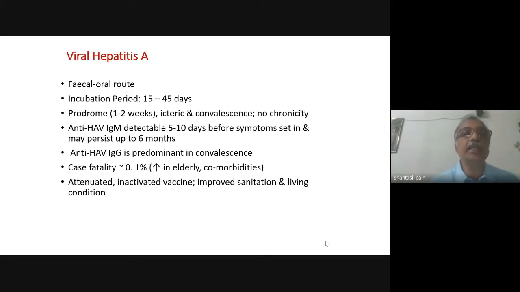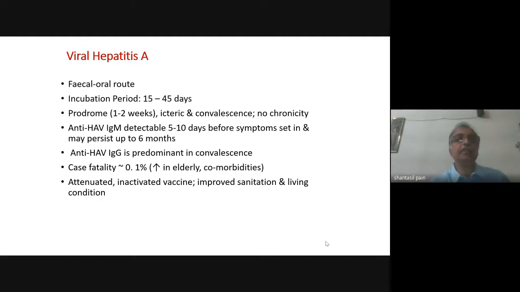Coming to viral hepatitis A, we'll briefly discuss this. Our main focus of discussion today will be on hepatitis B and hepatitis C. Now, viral hepatitis A, you all know, is transmitted by the fecal oral route, that means contaminated food and water. The incubation period is 15 to 45 days.